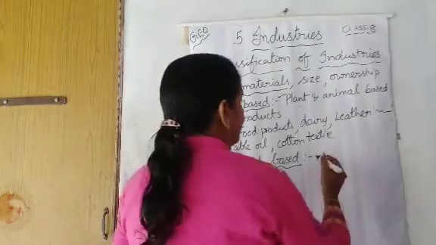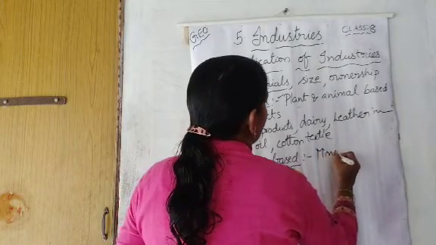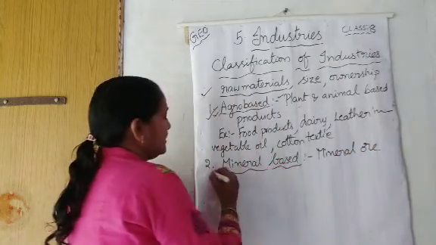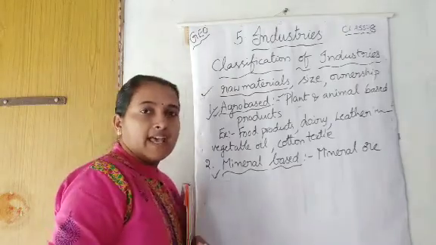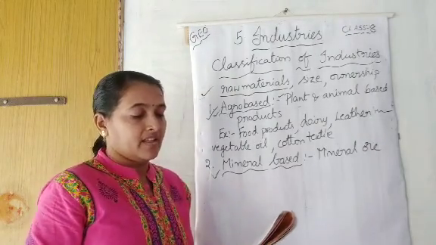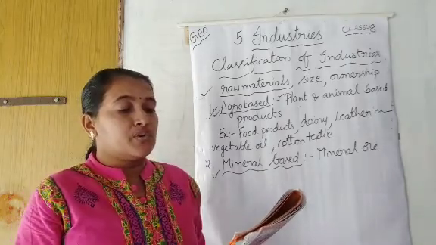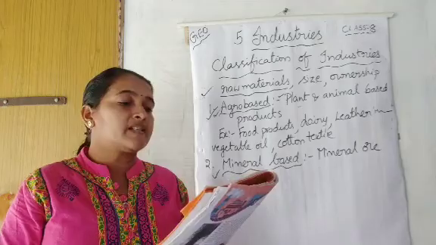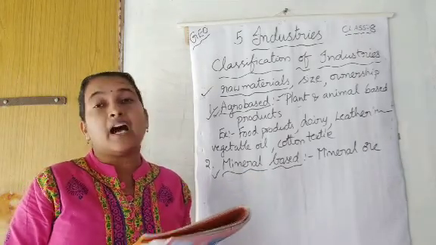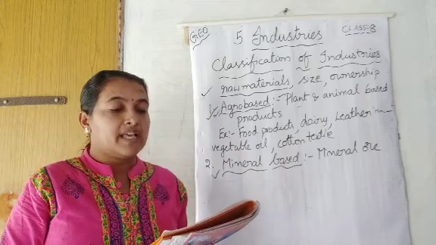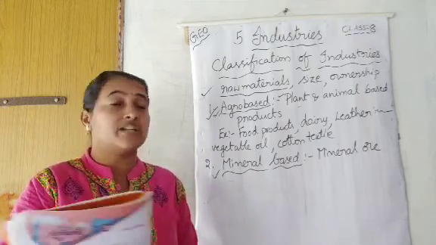If they use mineral ores as their raw materials, then those industries can be called mineral-based industries. The products of these industries feed other industries. Iron made from iron ore is the product of mineral-based industries.